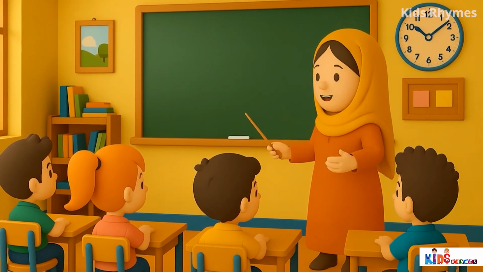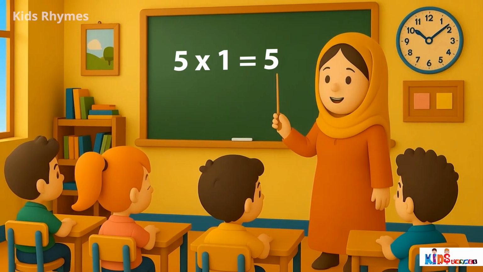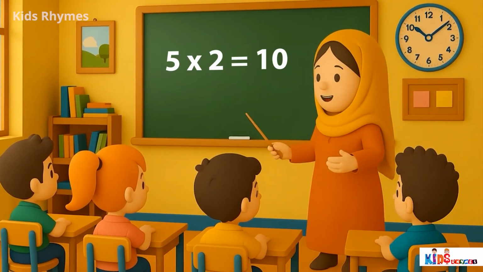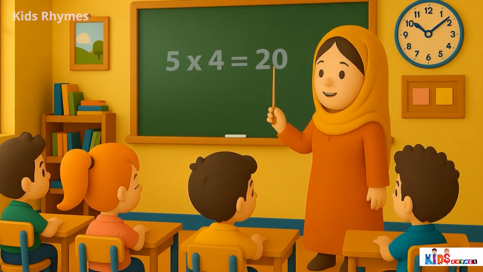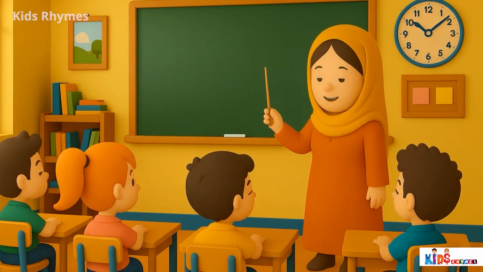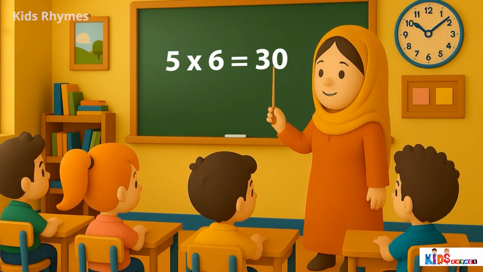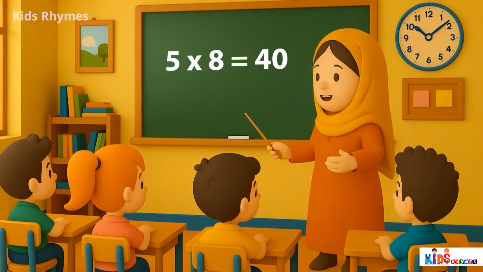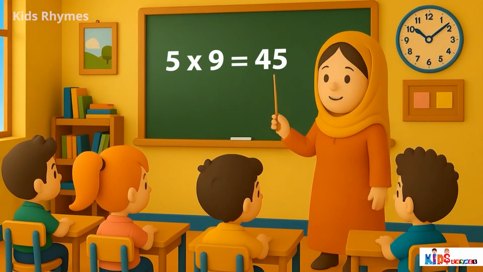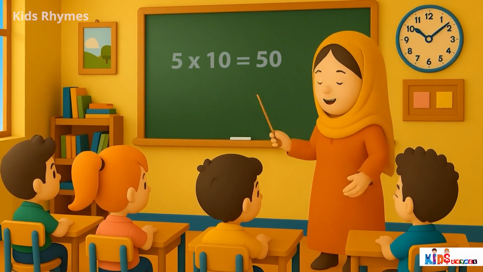अब बोलो सब मिलकर 5 का टेबल क्लैपिंग के साथ। 5 ones are 5, 5 twos are 10, 5 threes are 15, 5 fours are 20, 5 fives are 25, 5 sixes are 30, 5 sevens are 35, 5 eights are 40, 5 nines are 45, 5 tens are 50.